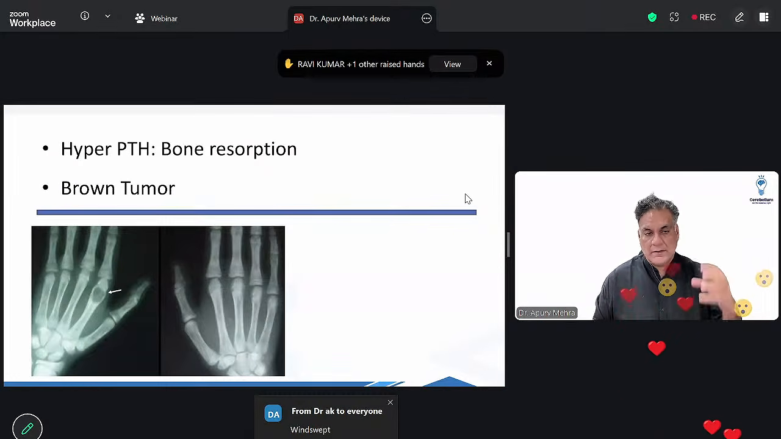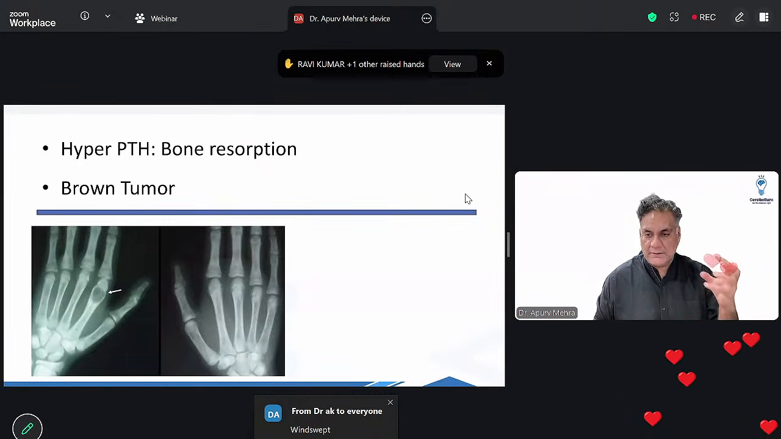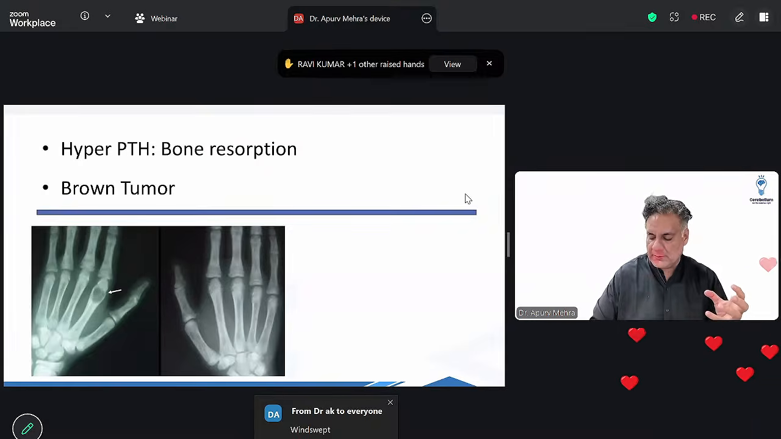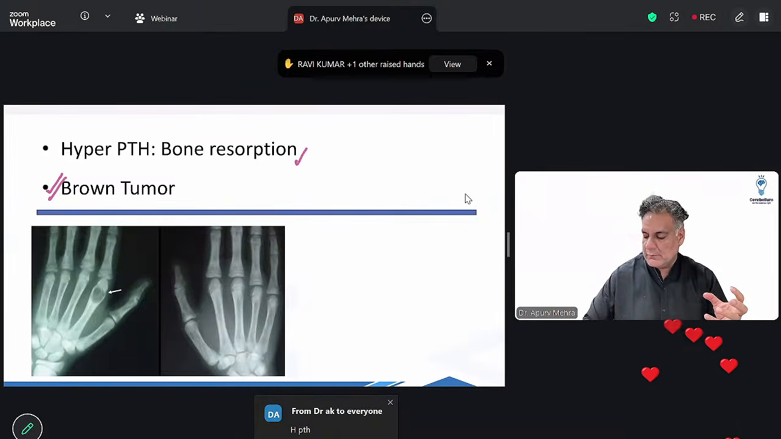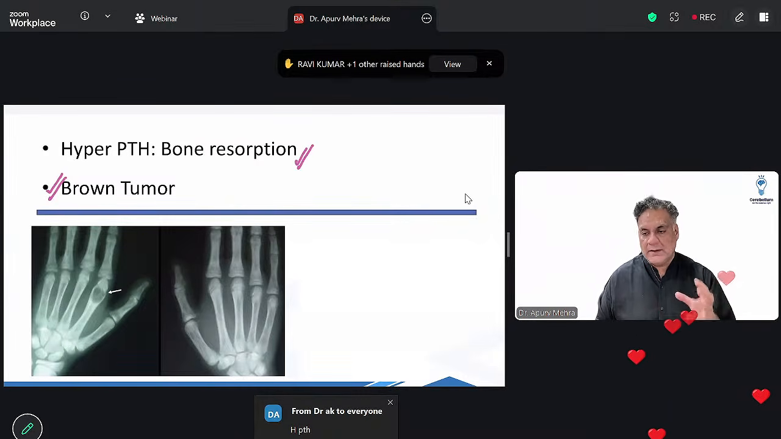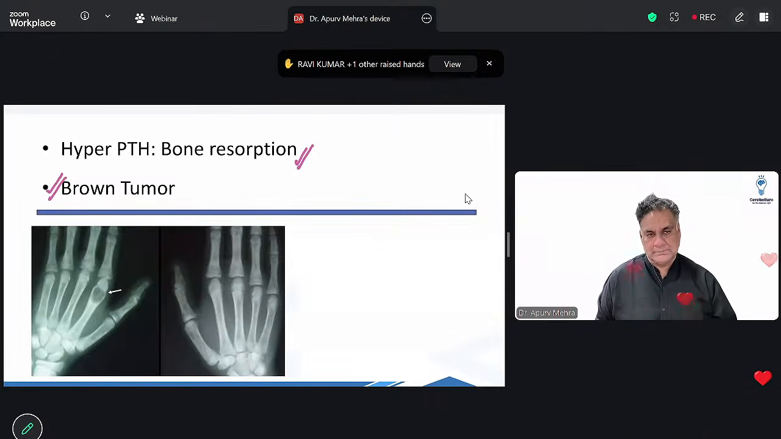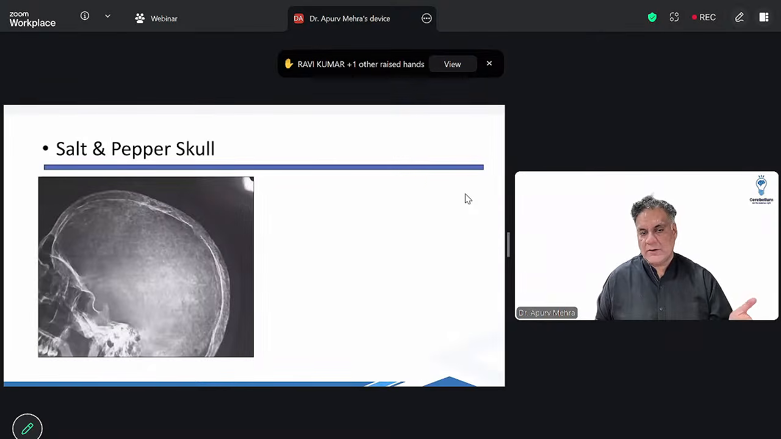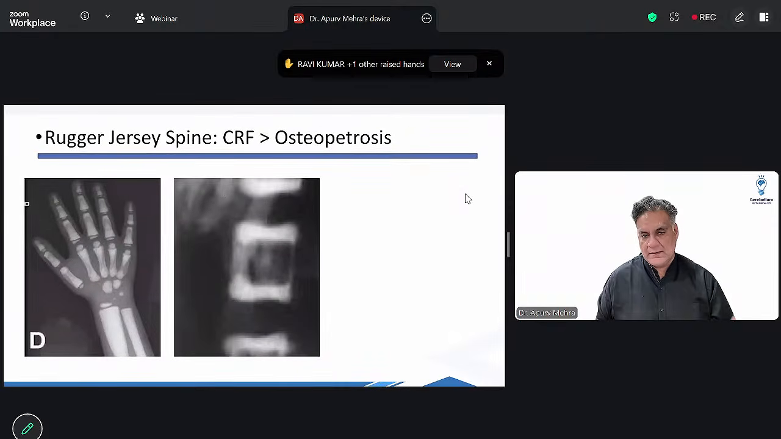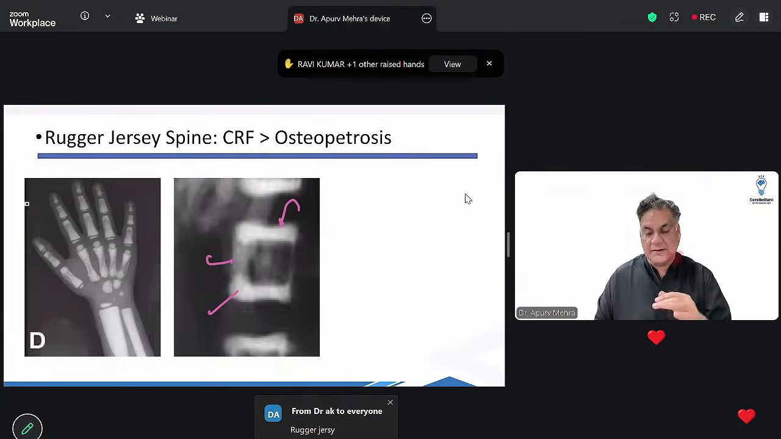Hyperparathyroidism. Bone में गड्ढे होते हैं, filled with blood, gives it a brown color called as brown tumor. Bone resorption disorder. Only condition where you have high calcium is multiple myeloma and primary hyperparathyroidism. All right. You will have salt, pepper, skull. In chronic renal failure and osteopetrosis, you can have alternate bands on the vertebra called as rugger jersey spine, like